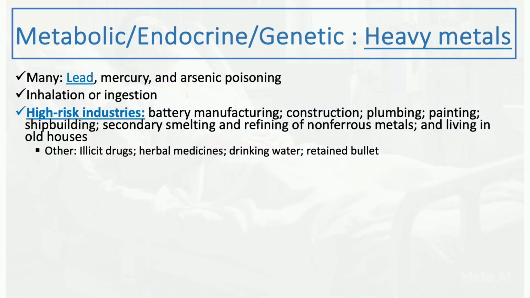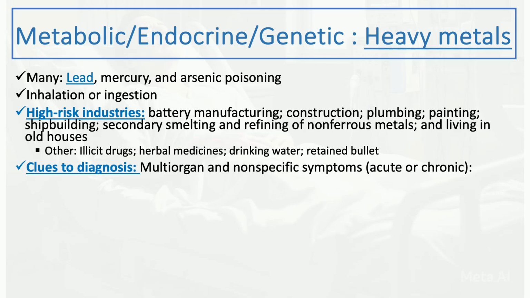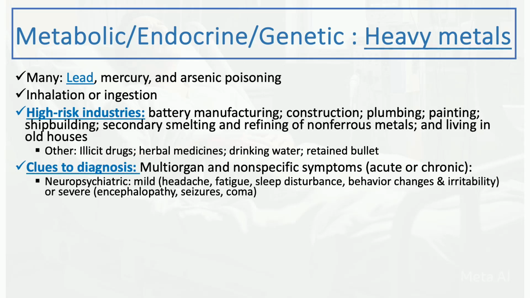Also other high-risk behaviors or jobs, including patients with a history of use of illicit drugs or use of herbal medications, drinking water depending on the area, and also a patient with a history of retained bullet in some situations. Clue to diagnosis, again, it's usually multi-organ. Symptoms can be very non-specific, could be acute, could be chronic. So, for example, in lead poisoning, neuropsychiatric symptoms can happen. They might be mild, with headache, fatigue, sleep disturbance, behavioral changes, irritability. Sometimes they could be very severe, like encephalopathy, seizures, and coma.